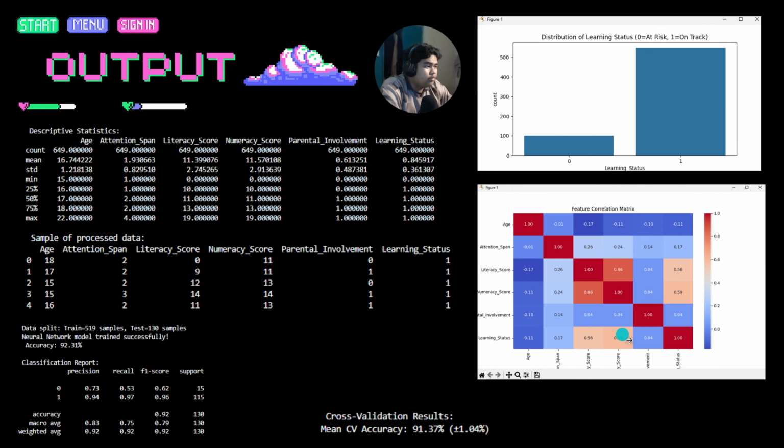But you can also see at the parental involvement, it's kind of less. So there is not a good correlation between the study and the parental involvement.